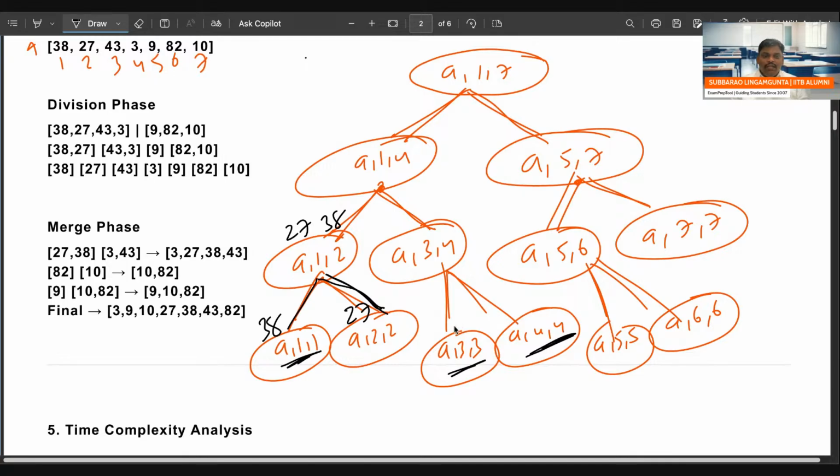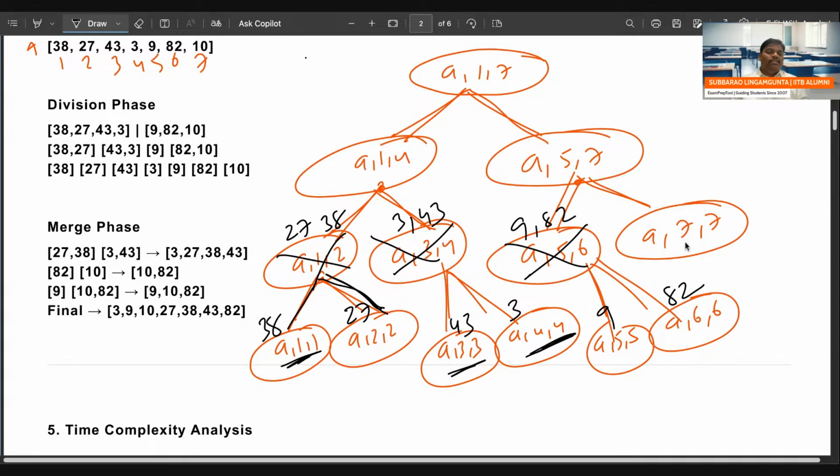Same way here, A3, A4. What is the A3? 43. What is the A4? 3. Combine, one element plus one element. It will become two elements in the sorted order: 3, 43. So here combine is over. Here also combine is over. You got it, right? In the similar way here, A5, A6. What is the fifth element? 9. What is the sixth element? 82. If you combine 9 and 82, it is also done.